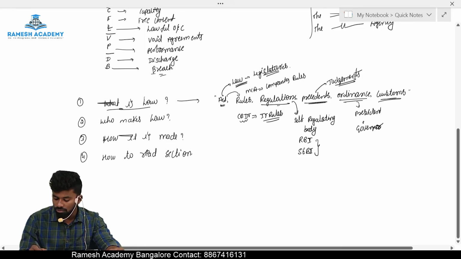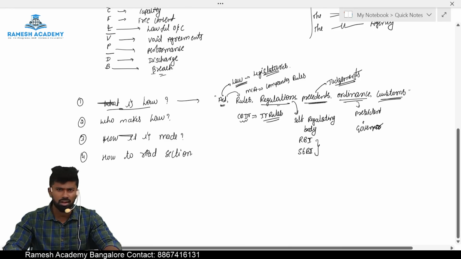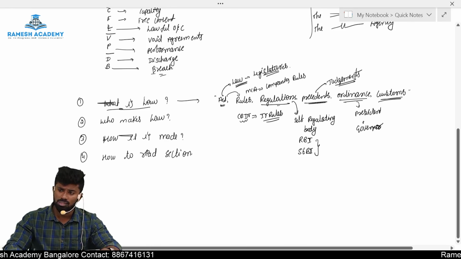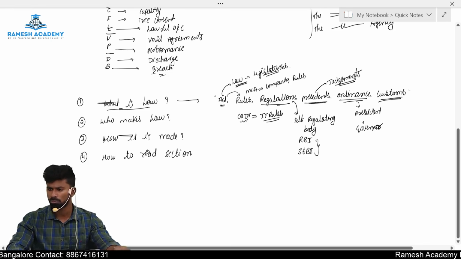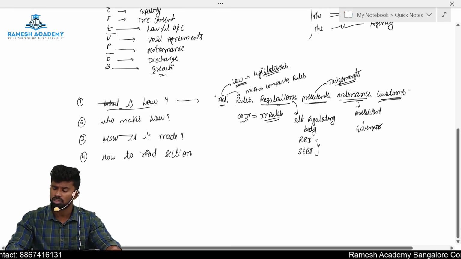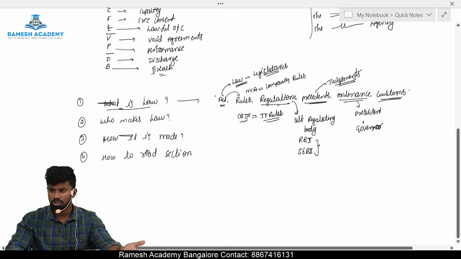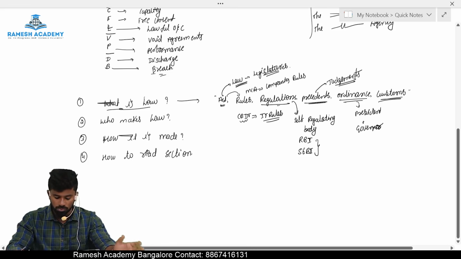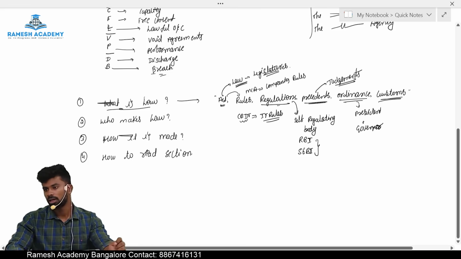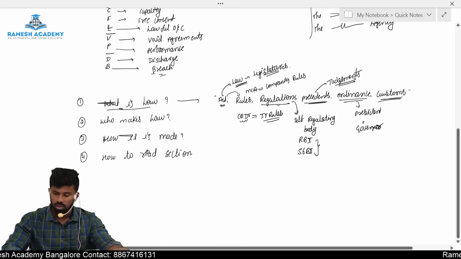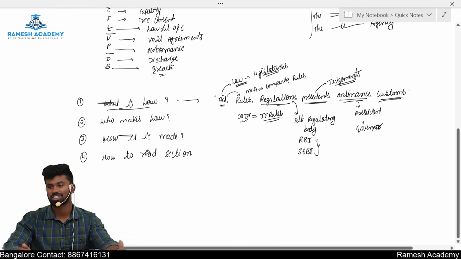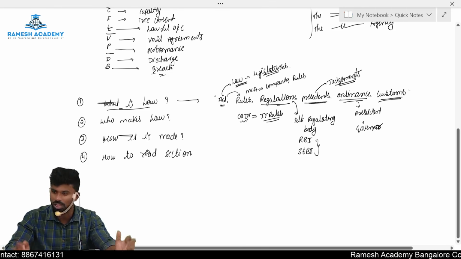And customs, even the customs which are practiced again and again in a particular way, are considered as laws. For example, our Hindu law: the Hindu Marriage Act, Succession Act, Inheritance Act, Adoption of Children, and Guardians and Wards Act. All these are based upon our customs which are practiced over a period of time again and again. So the law includes acts, rules, regulations, precedents, ordinances, as well as customs. All these are considered as law.